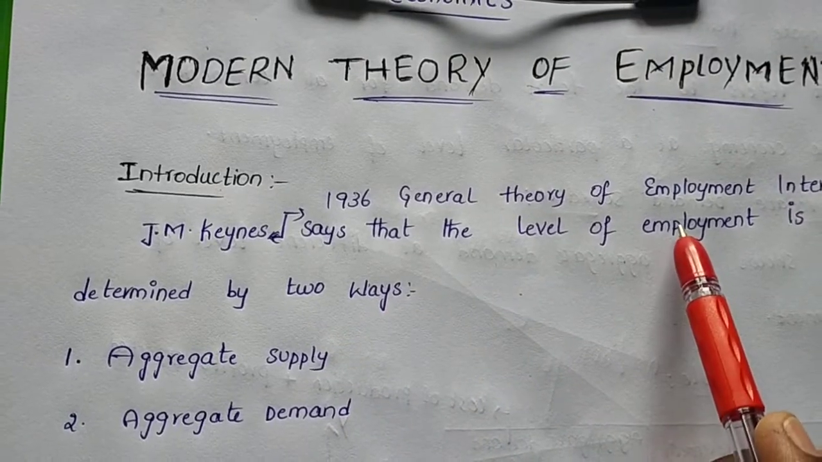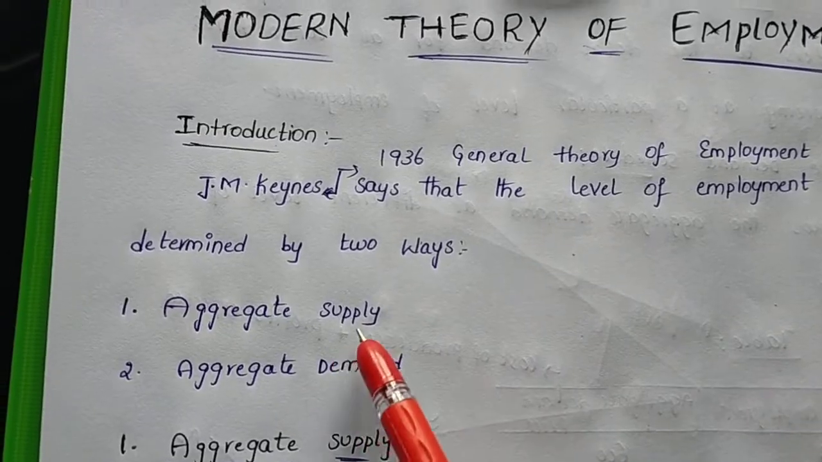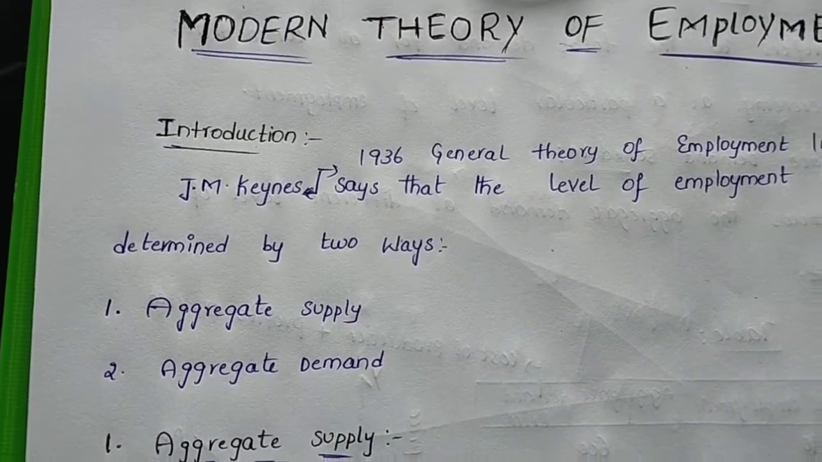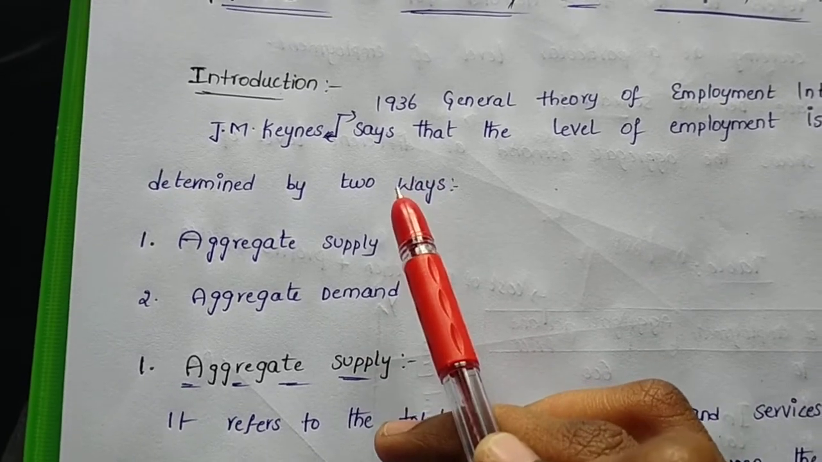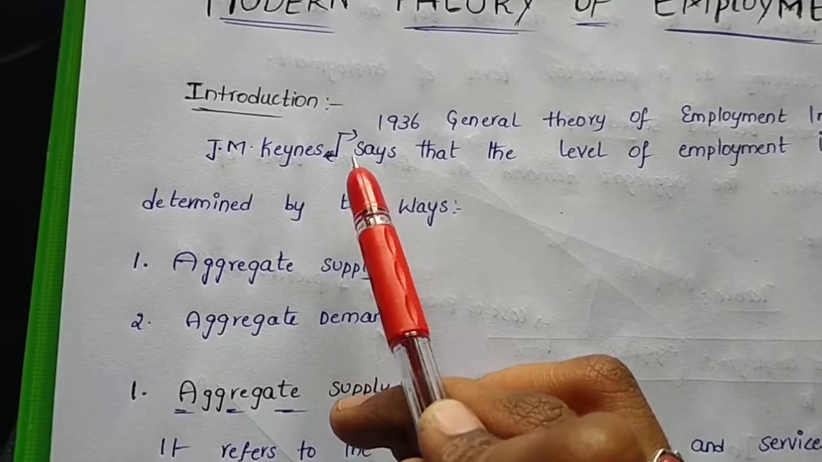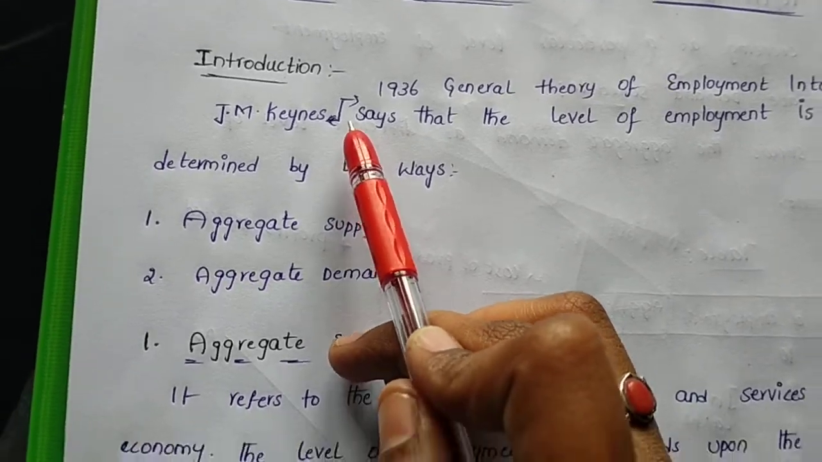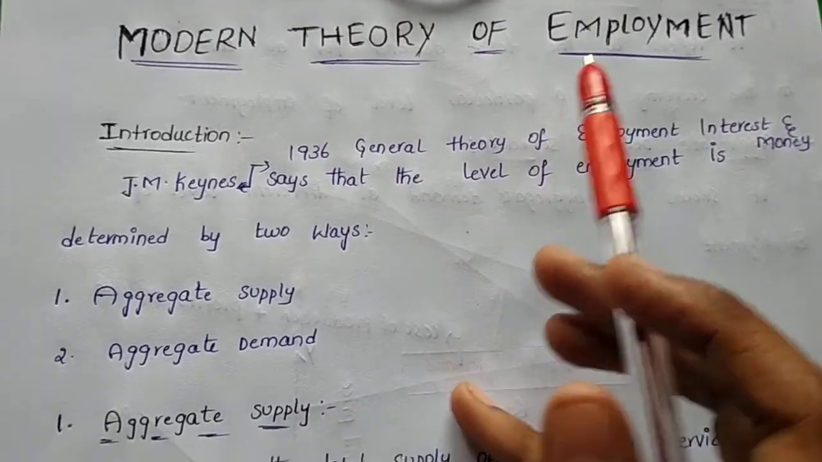J.M. Keynes said that the level of employment is determined by two types: aggregative supply and aggregative demand. Level of employment means how much employment there is at present. These are the two ways in which the level of employment is determined. This was said by J.M. Keynes, the economist who introduced the modern theory of employment, or the Keynesian theory of employment.